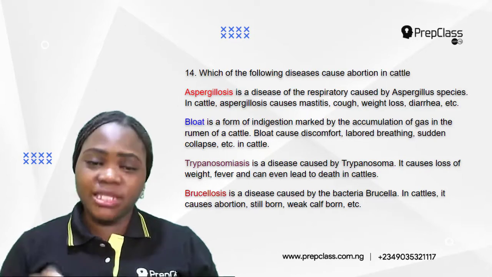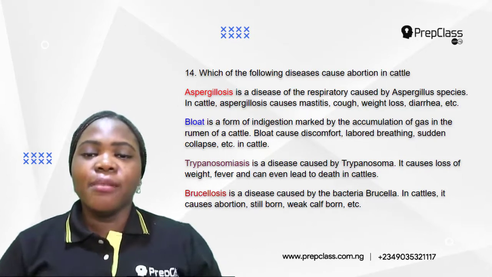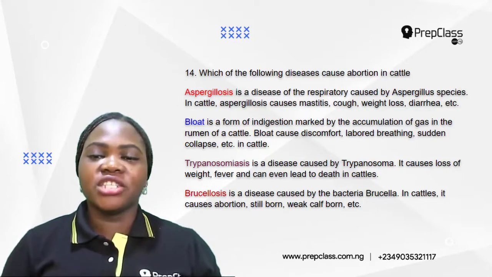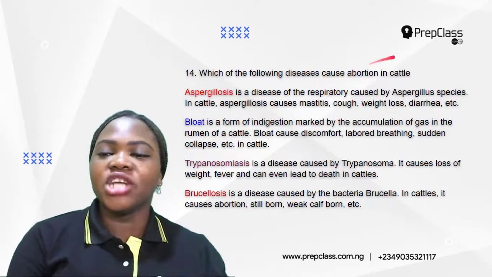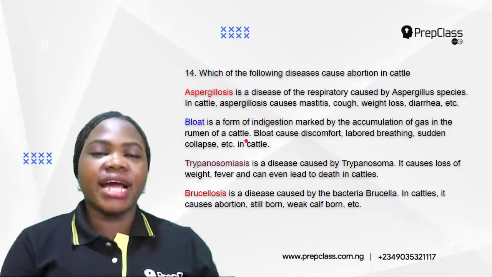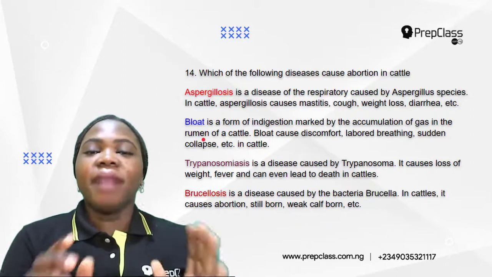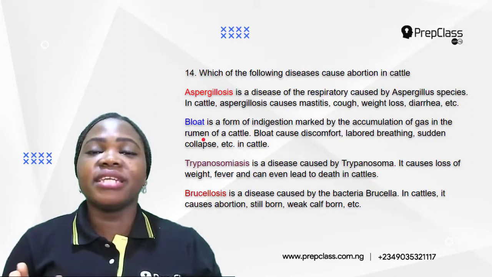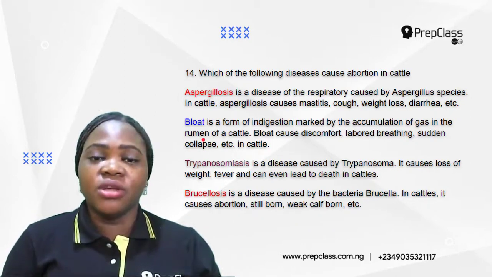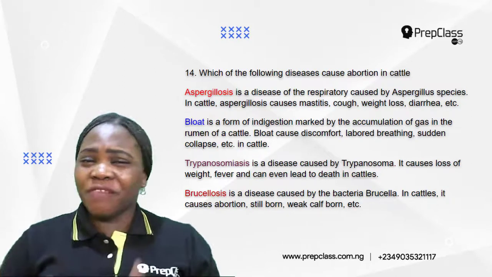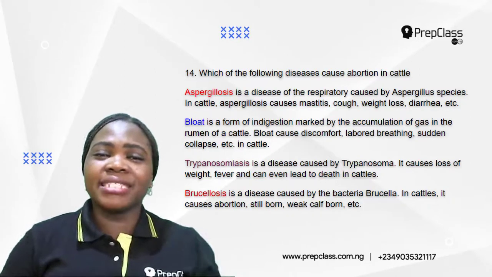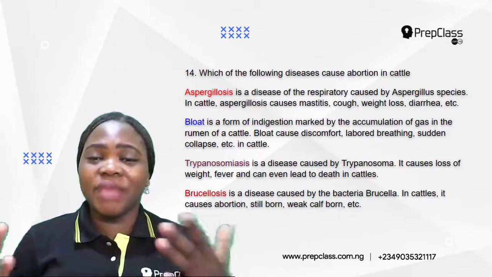Okay, the next option is bloat. What does bloat mean? Bloat is a form of indigestion marked by the accumulation of gas in the rumen of a cattle. An animal is said to be bloated when it experiences some kinds of indigestion. Okay, I'm sure you must have even experienced this before. Maybe you ate very late at night and you went to bed immediately.